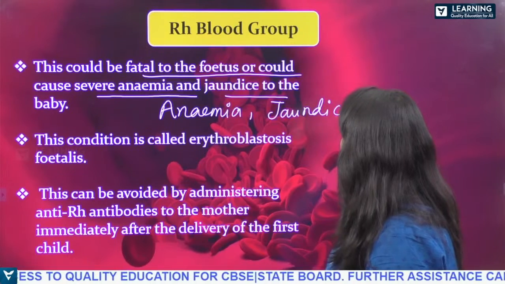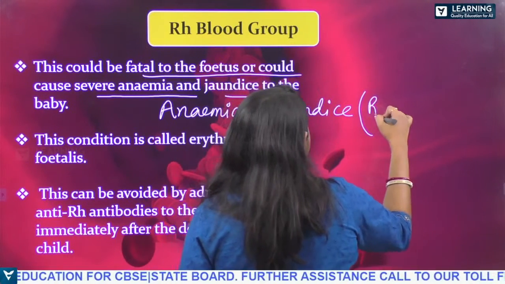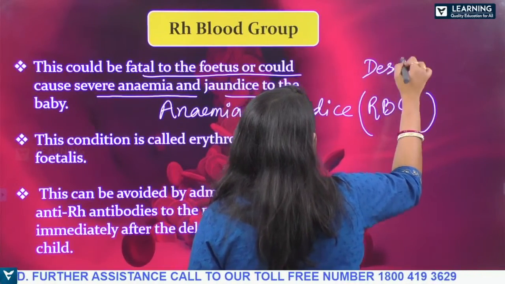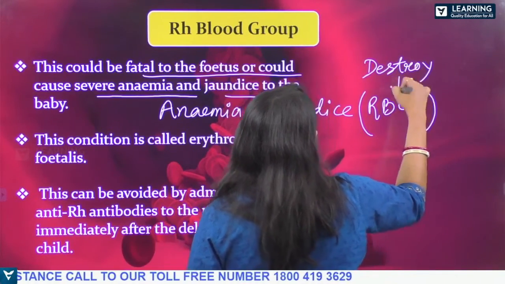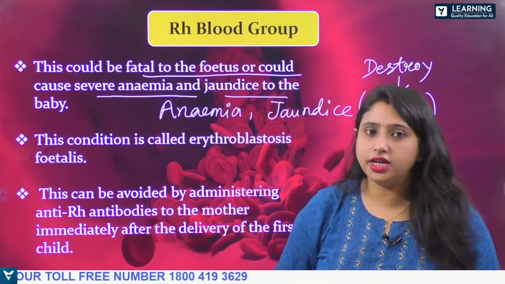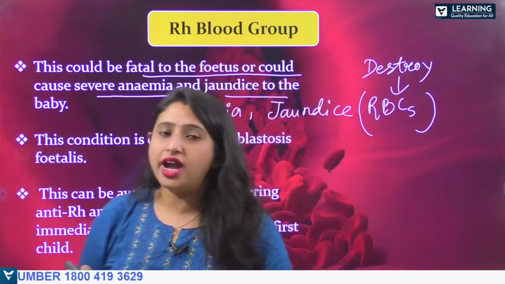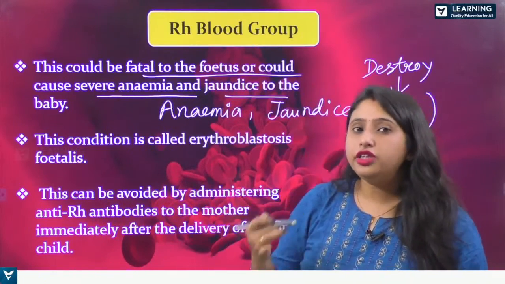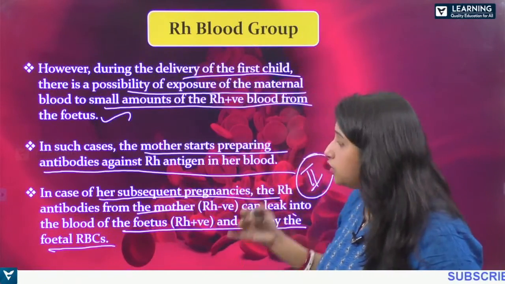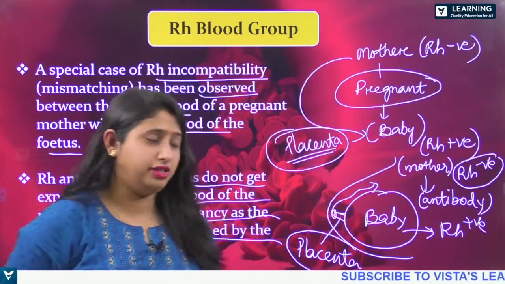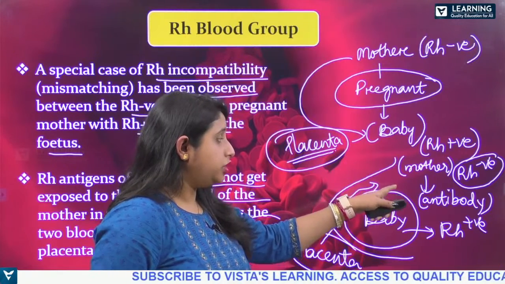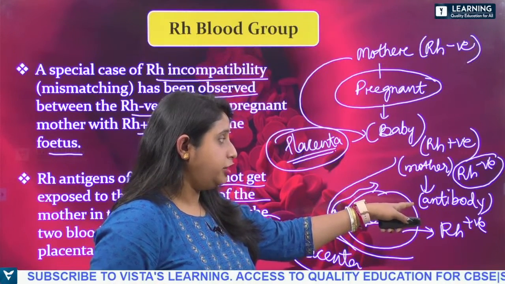Jaundice. So what does it do? It destroys the RBCs. The RBCs are being destroyed here, right? Is that clear? The Rh antigen is not harmful during the first pregnancy. During the first pregnancy, the mother has recognized that some of the blood can come here. So for that, the mother starts preparing this antibody.